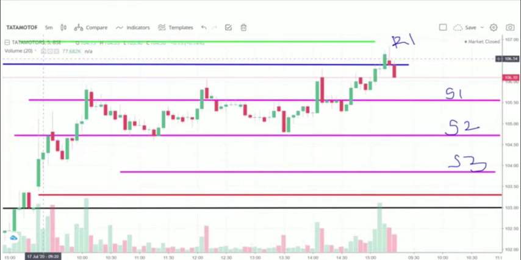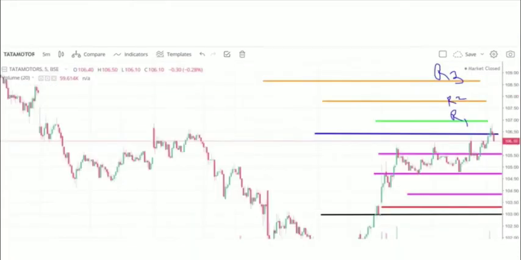So I choose three support levels: support level 1 is 100.60. I'm choosing the second support level in between 104.50 and 105, and then I'm choosing the third support level at 103.80. So these are the three support levels I'm using on this particular chart. Why? Because in the last 10 minutes it shows that it's going down. So in case it goes down in the Monday market, that is where we can exit, so that's why I choose these support levels.